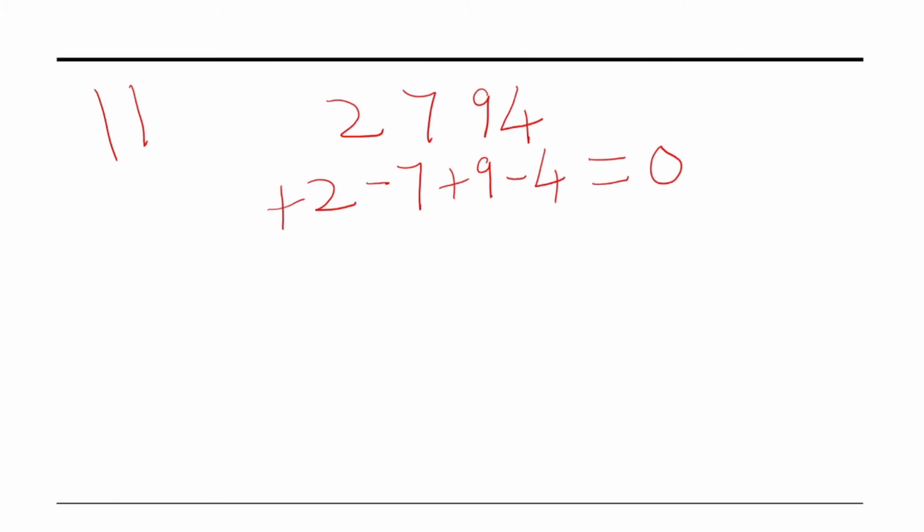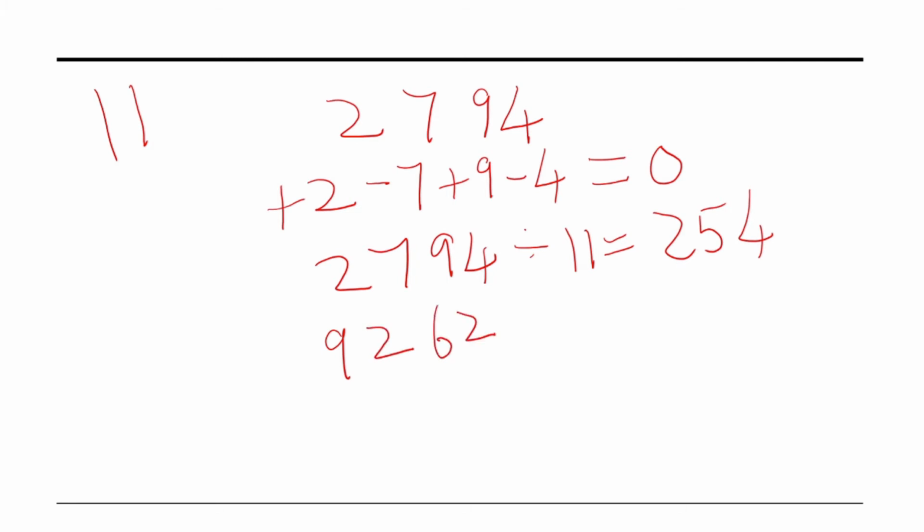And the rule for divisibility by 11 is that this difference should be 0 or it should be divisible by 11. Hence, since this is 0, the given number 2794 is divisible by 11. So when we divide 2794 by 11, we get 254. Now let us take another example.